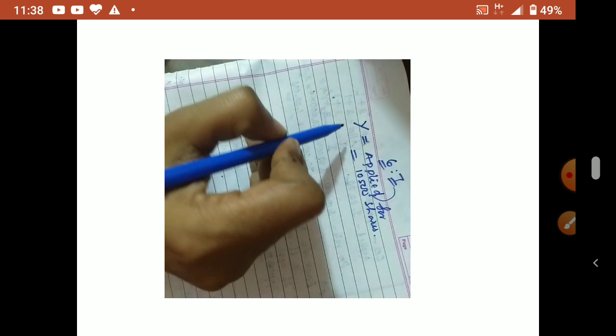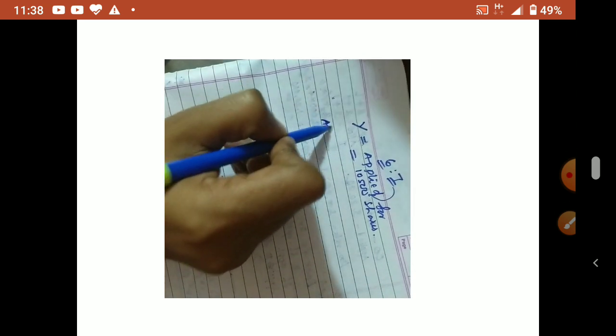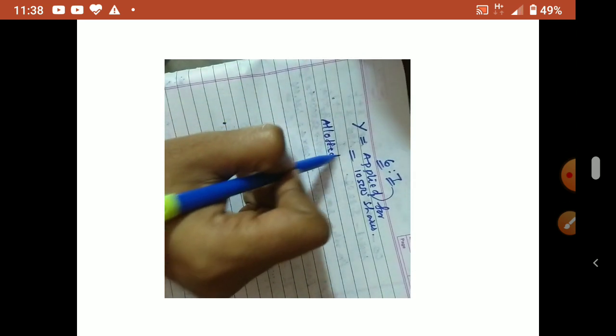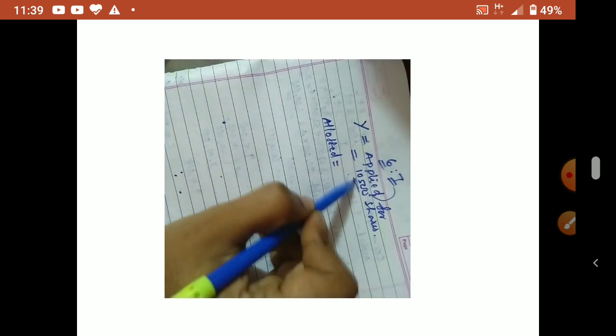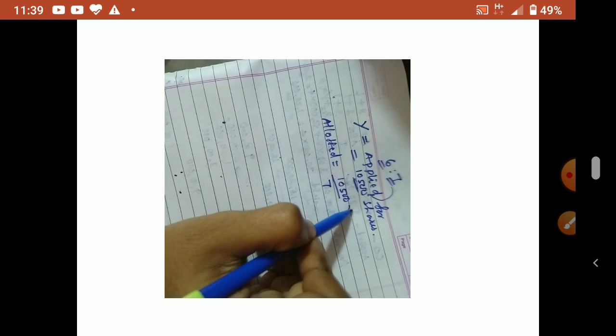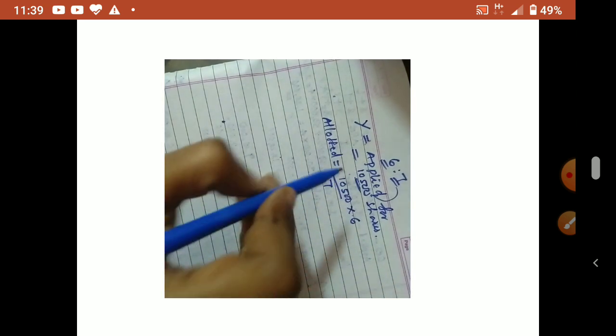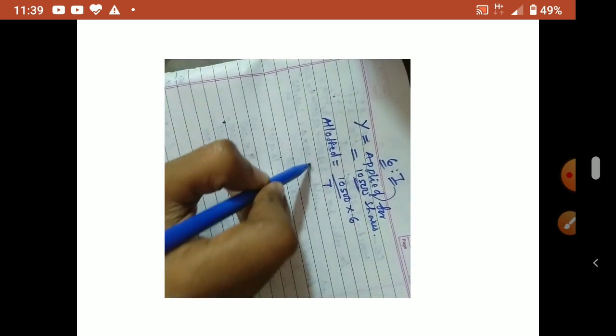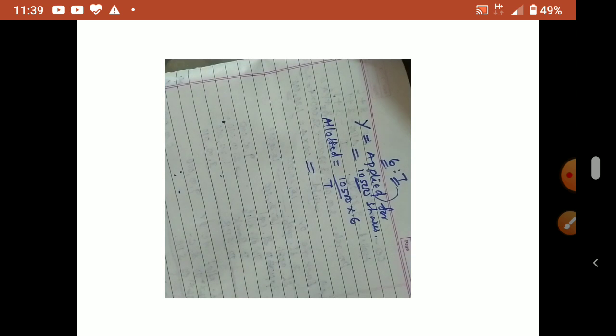Then we have to calculate allotted how much. So allotted is equal to, this represents 7, no? So 7 is 10,500. What do we need? We need 6, allotted. Okay, so how much will come? This allotted number of shares will be 9,000.